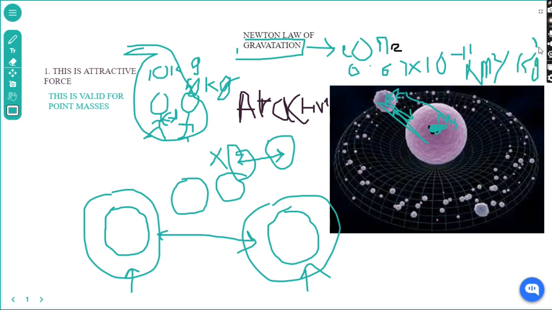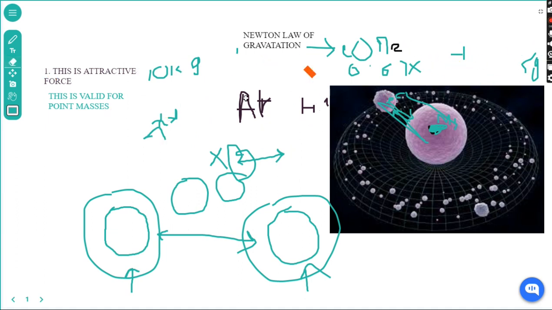This is the unit of Newton's law of gravitation. So this is valid for point masses. We are done with this point as well. We have shown how this is significant for point masses.